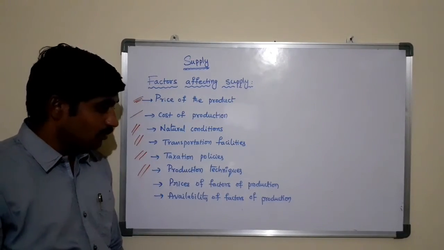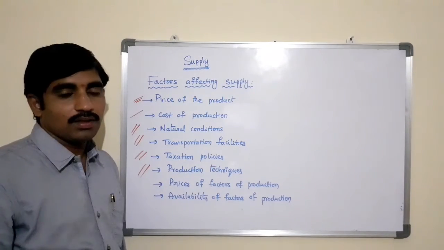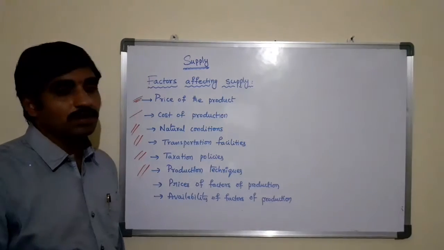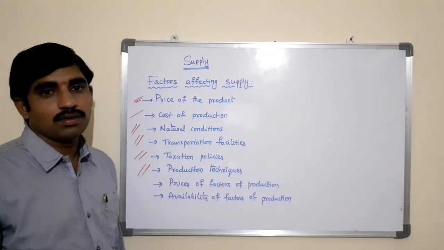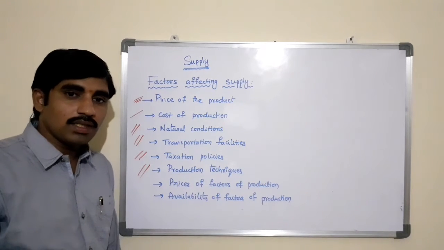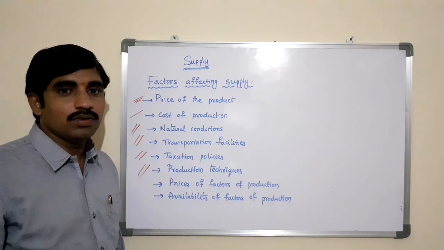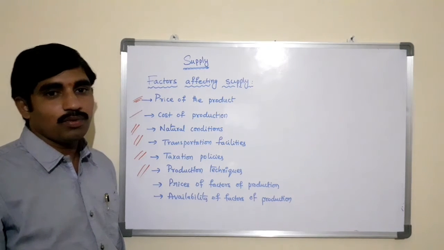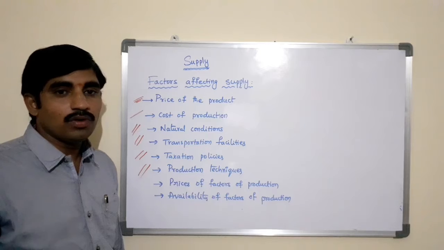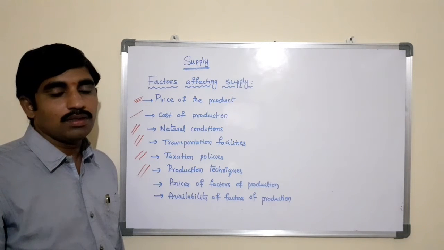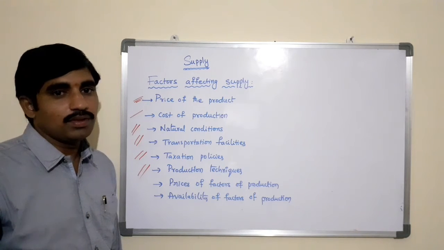The next one is production techniques. The supply of goods also depends on the technology that we are using. If we are using advanced technology in the business, then it is possible to produce qualitative products and a greater number of units in terms of quantity.